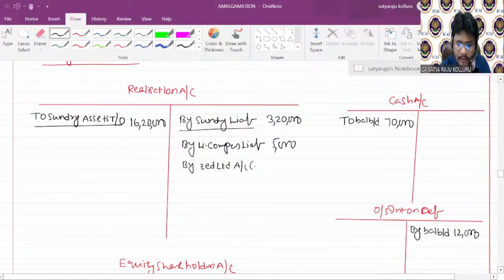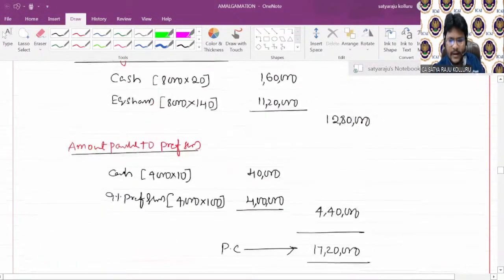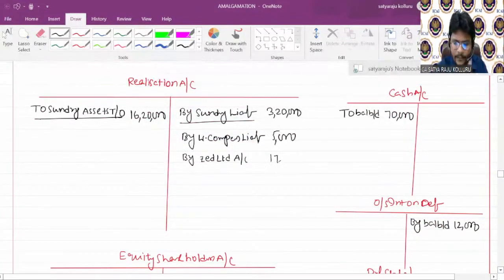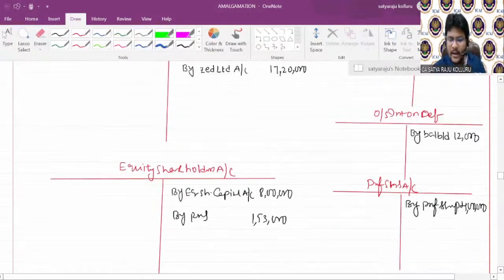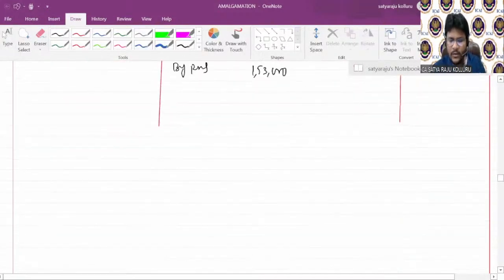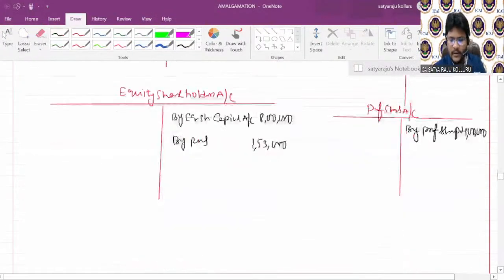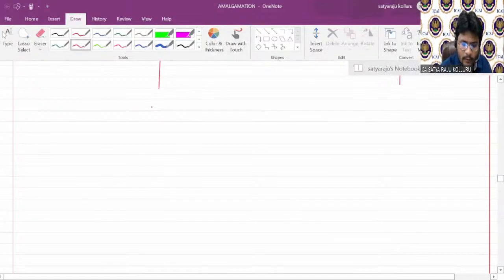At the rate of PC, the purchase consideration is readily available, which is 17,20,000. So step number 2 is PC due: purchasing company account debit to realization. In realization by Z Limited, then where is the Z Limited account? Now I need to open Z Limited account as well here. Concentrate. So this is Z Limited account.